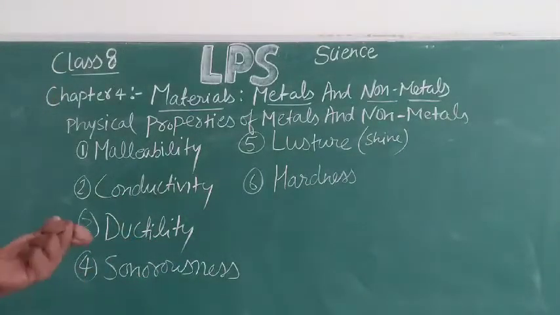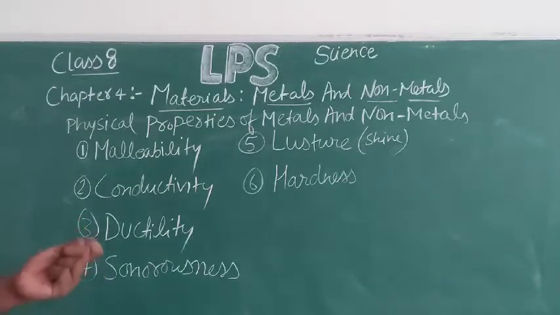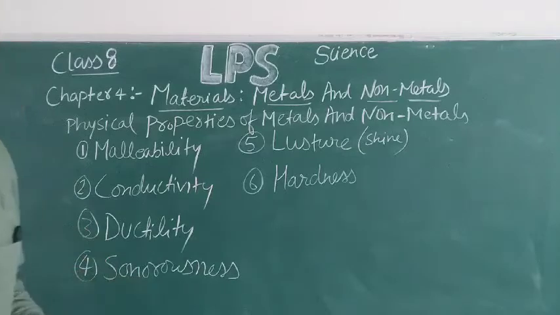Gold is the most ductile metal, and silver is also very ductile in nature. Non-metals are not ductile. Carbon and sulfur are examples of non-metals, and they are non-ductile. When stressed, they will break into pieces, they will not convert into wires.